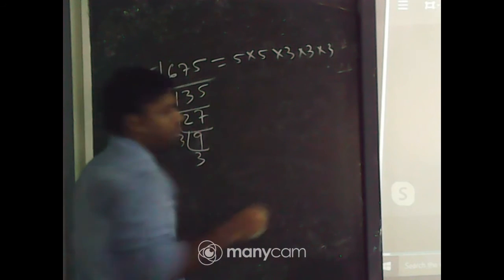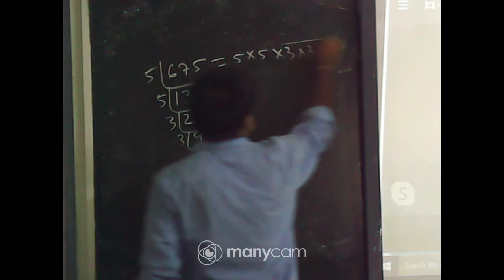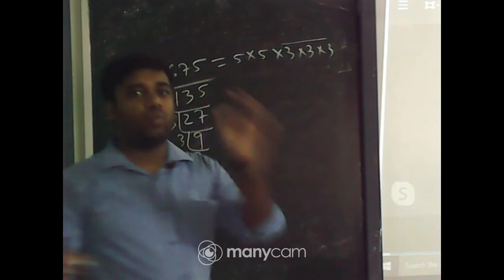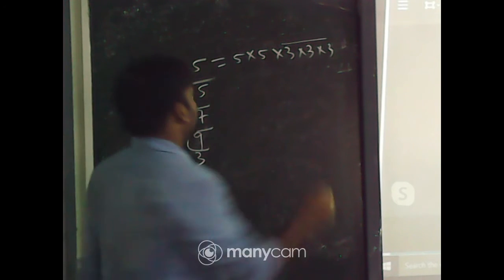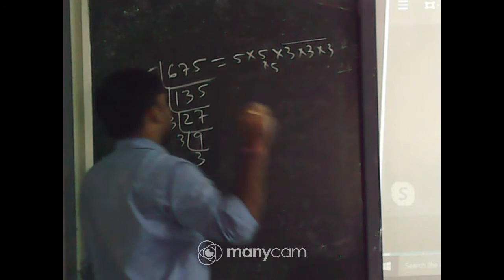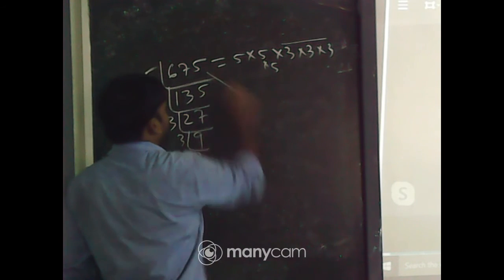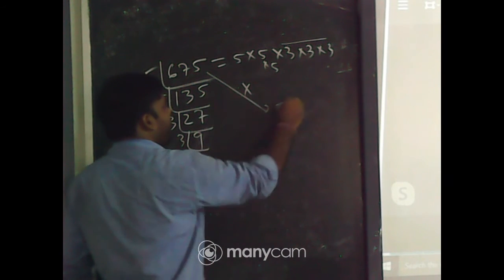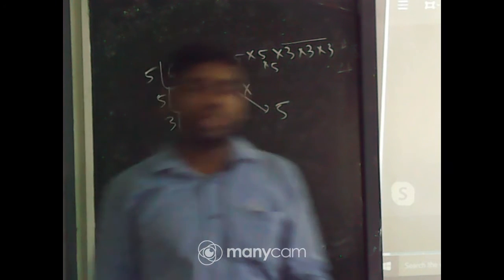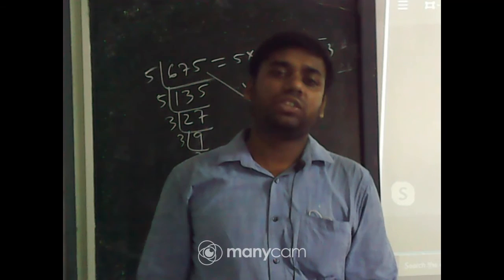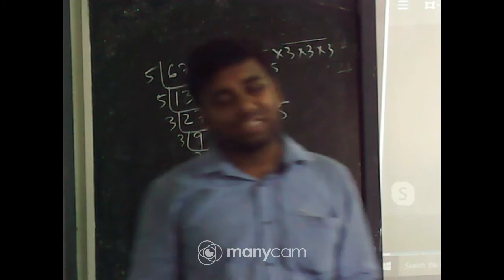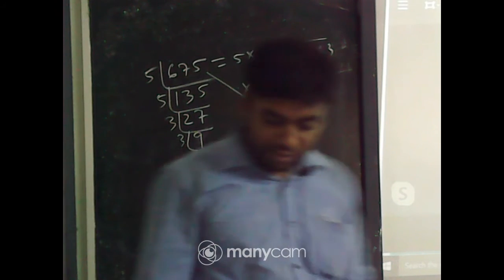So 3 can make the triplet form. These three can make the triplet form. To make the triplet of 5, you need 1 extra 5. So you need to multiply here 1 extra 5. After that, you can make the triplet. So with 675, you need to multiply 5 to make it a perfect cube number. 5 is the smallest number by multiplying which 675 can form a perfect cube number. So answer of 2, 4 is 5, okay.